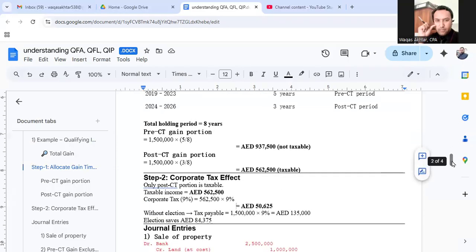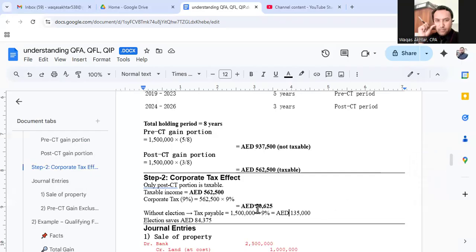Step 2, corporate tax effect. Although 937,500 is non-taxable, so no further action is required. Only 562,500 is a taxable amount, on the basis that the transitional election has been elected by the entity. Now the entity is only liable to pay corporate tax on the gain of 562,500 dirham, which comes to 50,625.